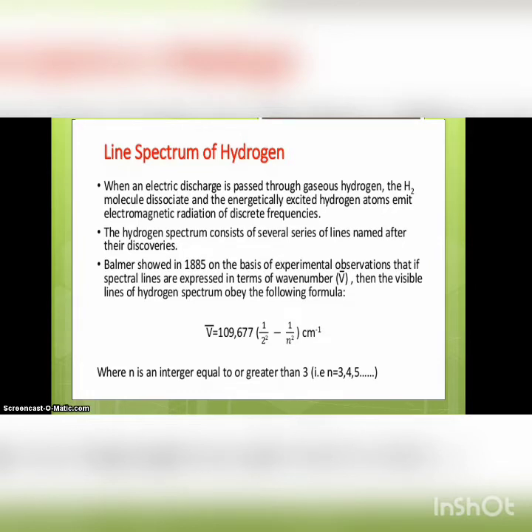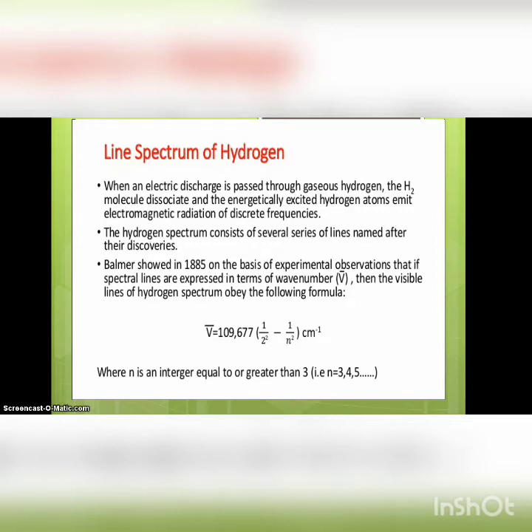When an electric discharge is passed through gaseous hydrogen, the hydrogen molecule gets dissociated and excited to higher energy levels with different frequencies, and it forms various lines.